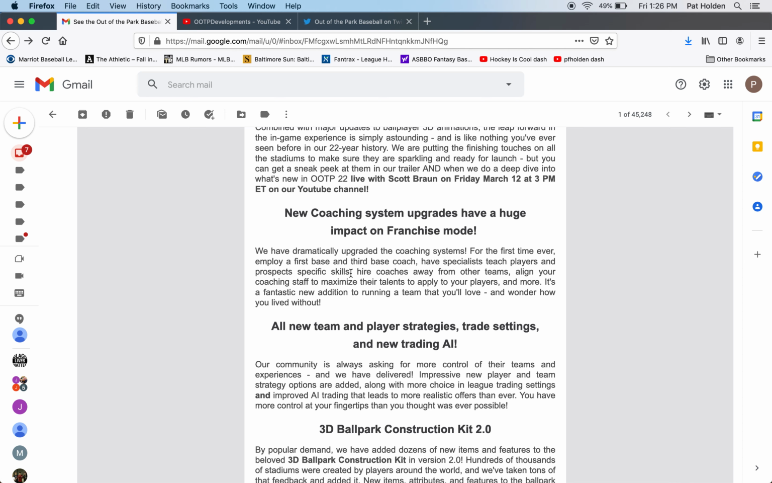Which in a way is the same thing as working on launch angle, which is what real baseball teams work on with their hitters. This is a big one to me. Hire coaches away from other teams, because sometimes you'll need a new pitching coach. Like your pitching coach will retire, and there's just nobody great out there. But then if you go look at other teams, they'll have fantastic coaches, like in AAA.